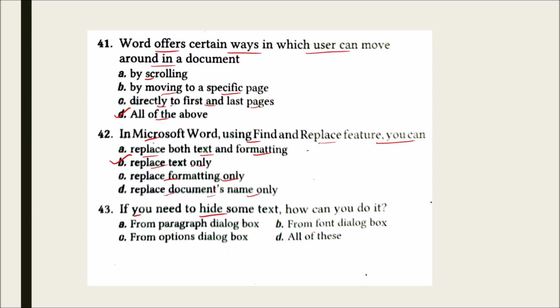If you need to hide some text, how can you do it? From paragraph dialog box, from font dialog box, from options dialog box, all of these. And the correct option for this is from font dialog box.